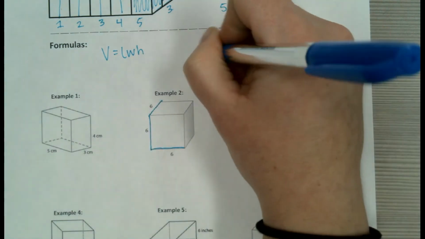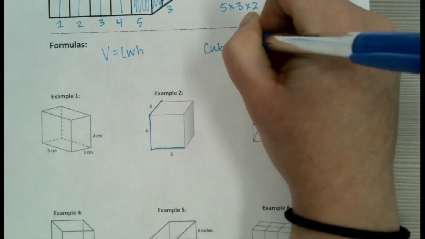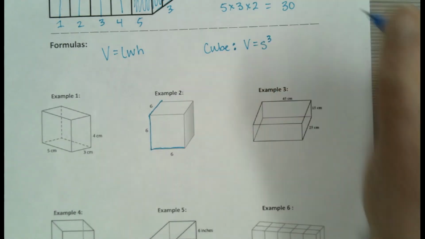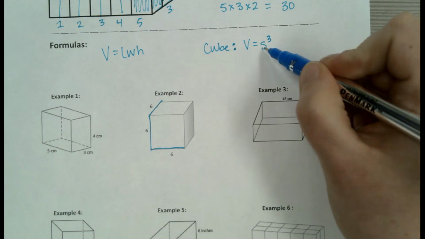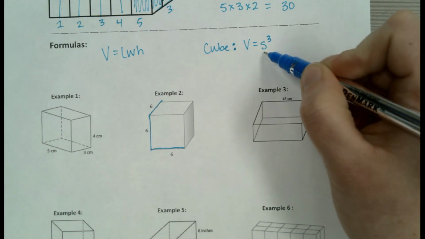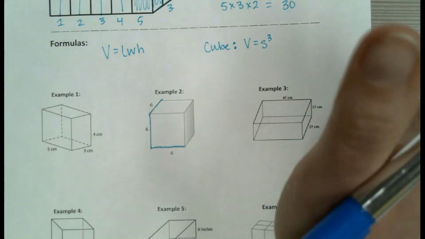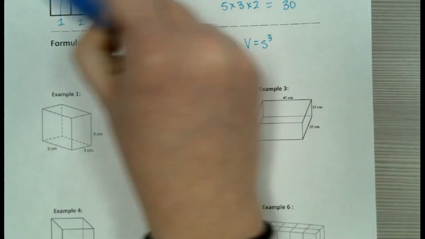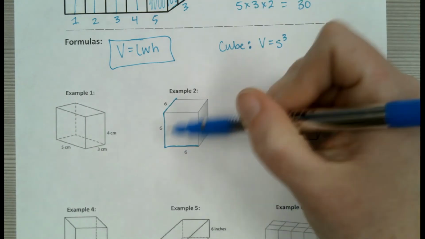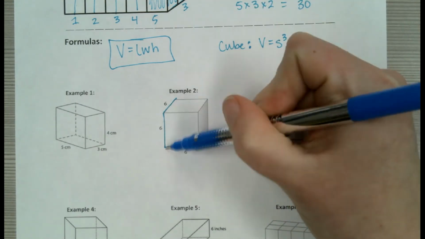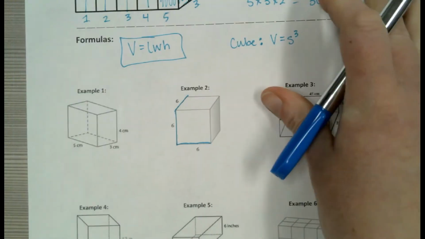Or for a cube, some people use the formula where you take the side length and you cube it, which means multiply it by itself 3 times. But you can also use this formula. I just tend to like to go with just one formula, so I don't have to remember a whole bunch of things. But just know that on a cube, the length and the width and the height are the same number that you're going to be plugging in.